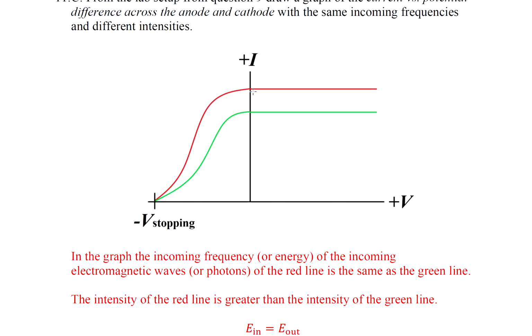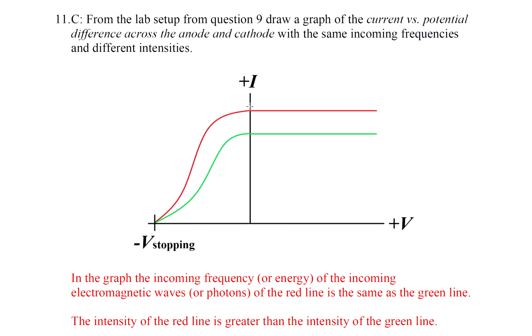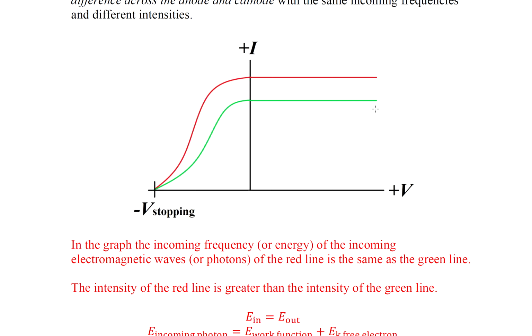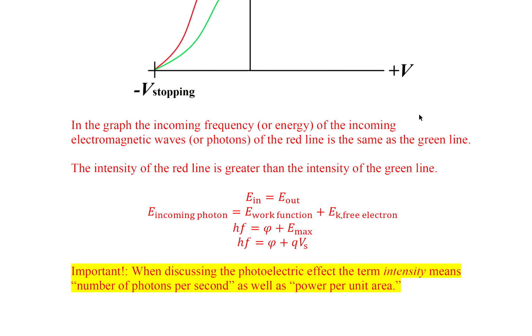But the intensity, the current is going to be different. Because more intensity means more current. Write that down. More intensity means more current. So in the graph, the incoming frequency of the incoming electromagnetic wave of the red line is the same as the green line. The intensity of the red line is greater than the intensity of the green line.